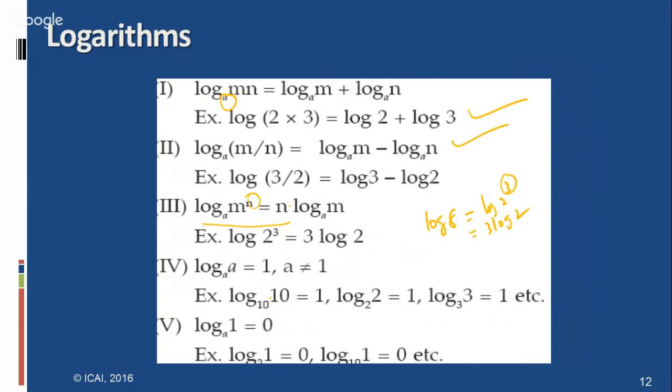This is very important. Students have to remember log 10 base 10 equal to 1, log 2 base 2 equal to 1, log 3 base 3 equal to 1. And log 1 base a equal to 0, log 1 base 2 equal to 0, log 1 base 10 equal to 0. This is also very important. Students must remember these.